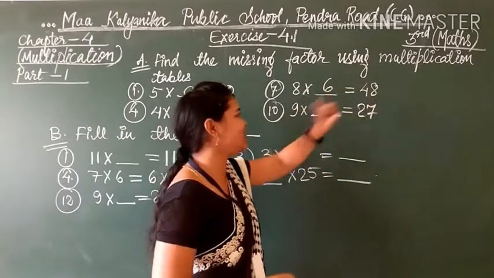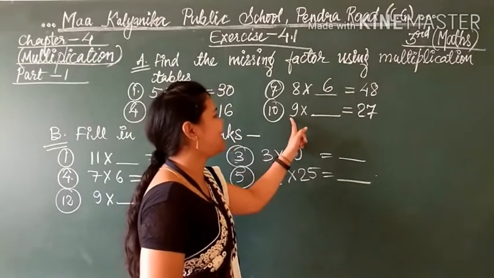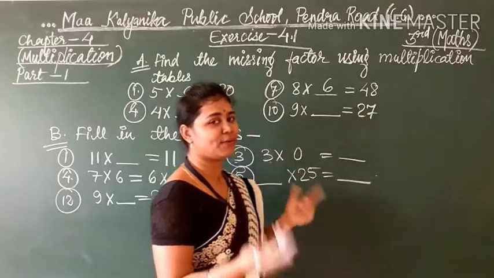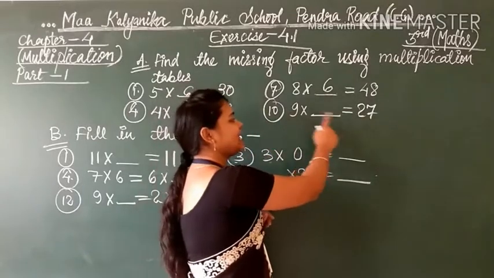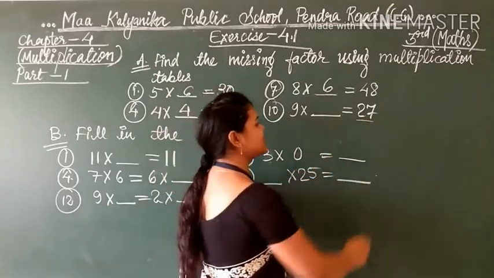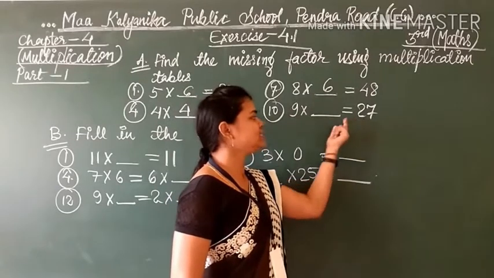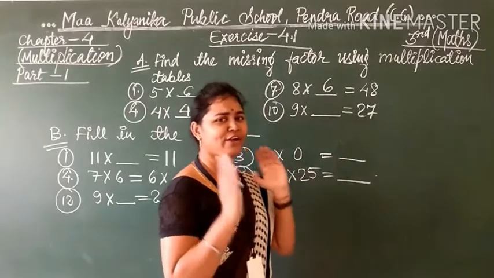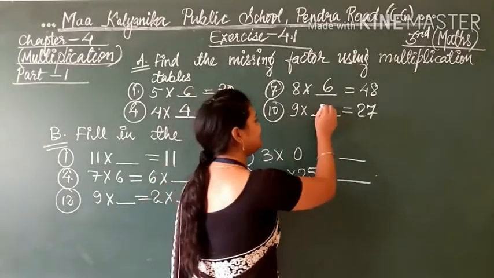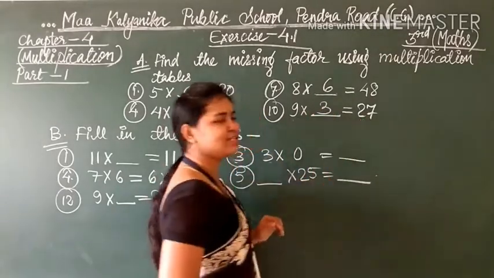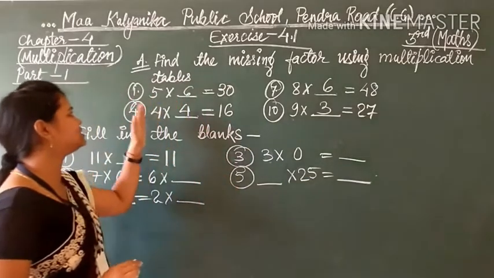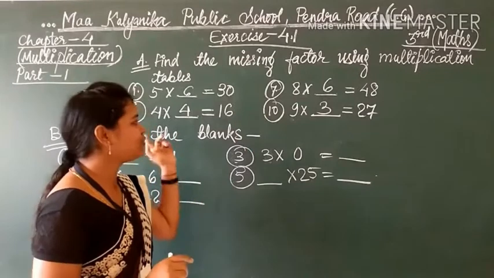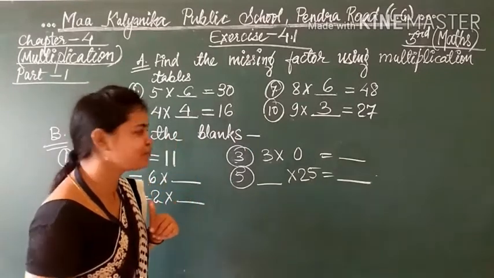I think you are enjoying the video. Very good. So 9 multiplied by which number to get 27? Up to 27: 9 ones are 9, 9 twos are 18, 9 threes are 27. You have to stop there only. 9 threes are 27. So we have received all the answers 1, 4, 7 and 10. The rest are also the same. You can solve them by reading the tables.